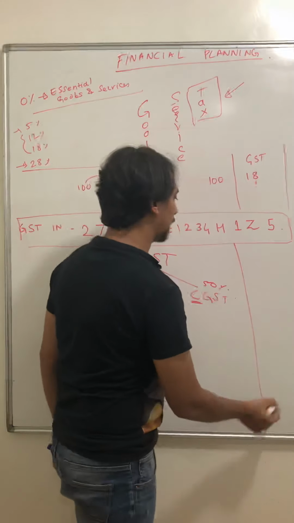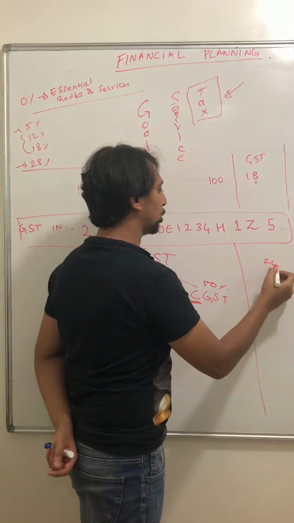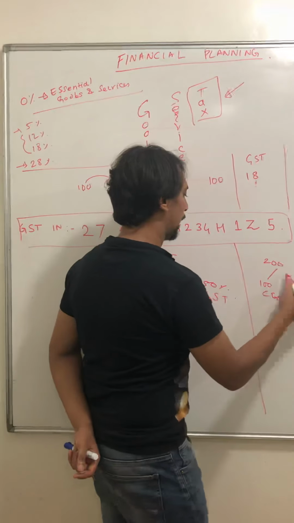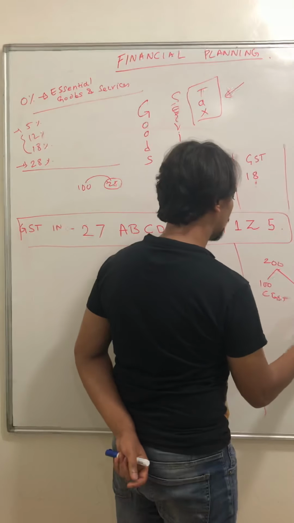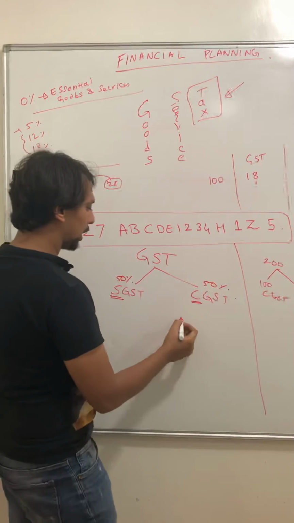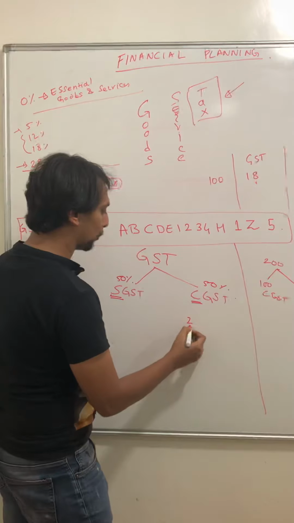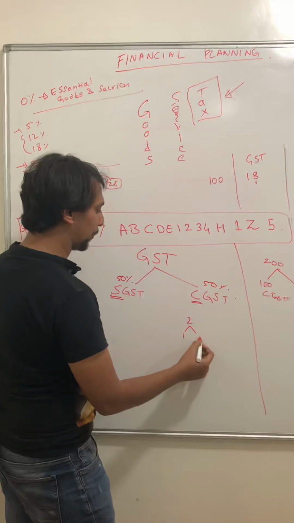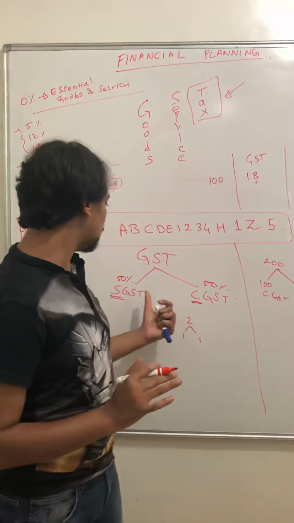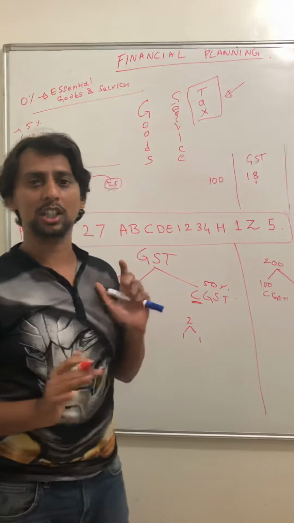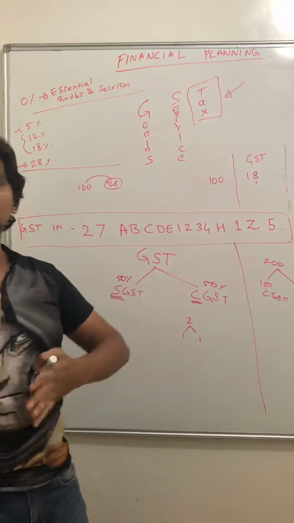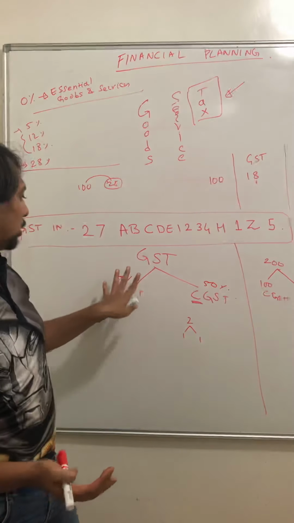Now suppose you are paying a GST of, say, 200 rupees. So 100 rupees will be your CGST and 100 rupees will be your SGST. Okay? Even if you are paying a tax of 2 rupees, 1 rupee will go to the state government and 1 rupee will go to the central government. So this is how it is about GST, SGST and CGST. I hope you have understood what GST is, why there is GST, and what this is.